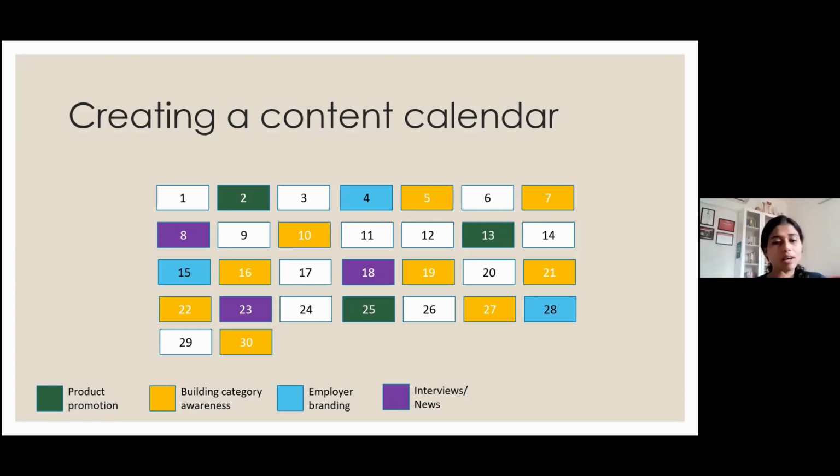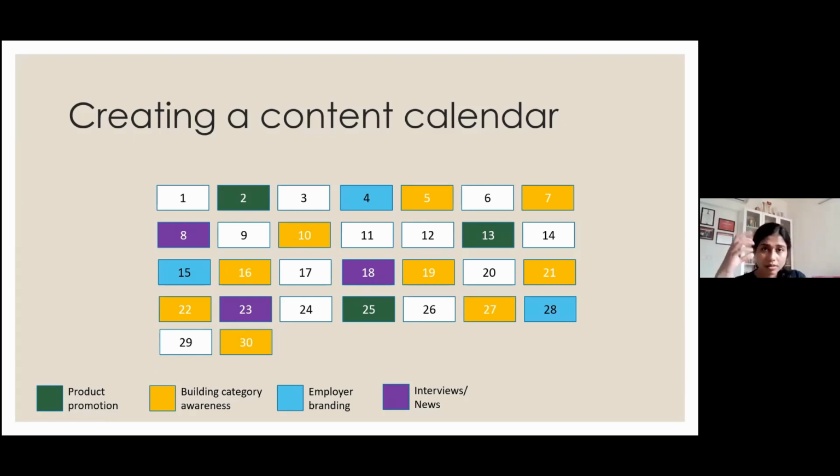So it's okay if you don't have experience doing this before, but just decide that on the 25th and 13th, I will put up a product promotion. If I am Tanishq, then I will put up these three. And then on the 5th, on all of these days, I'm building the category. Now, I hope you all know the difference between a product and a category.